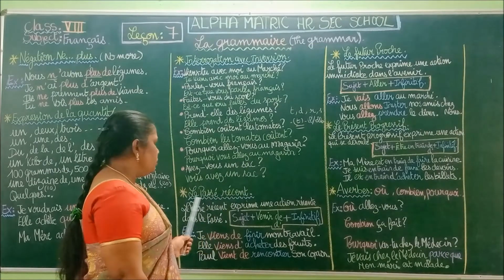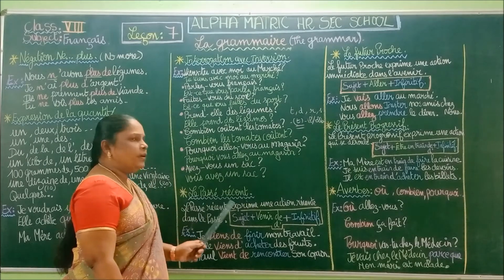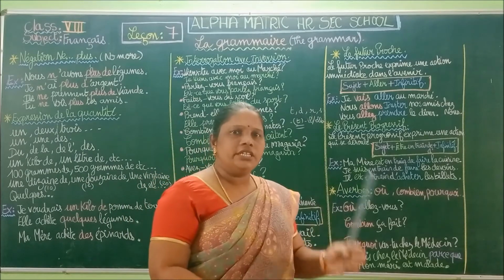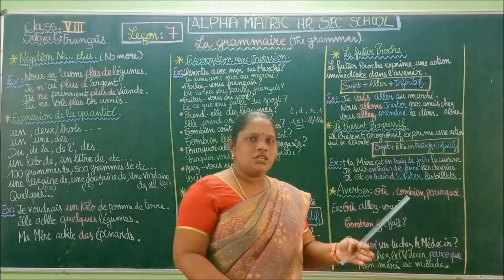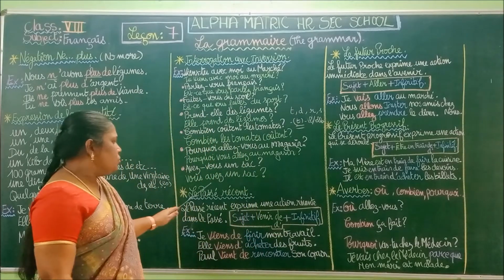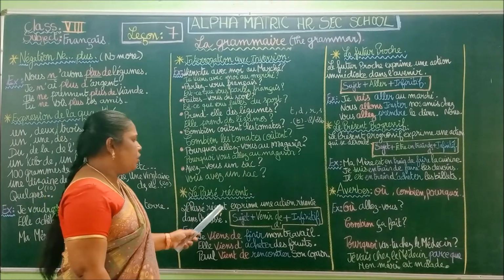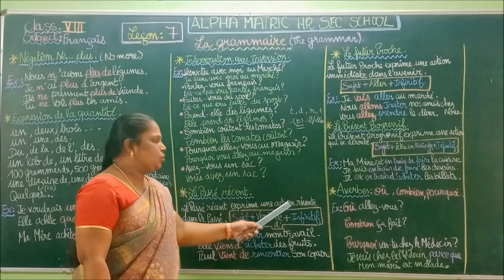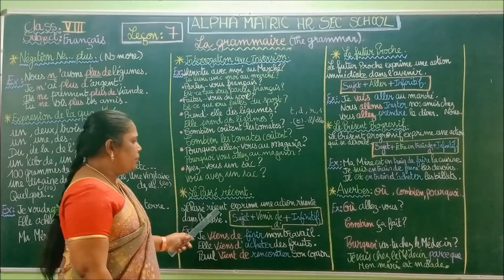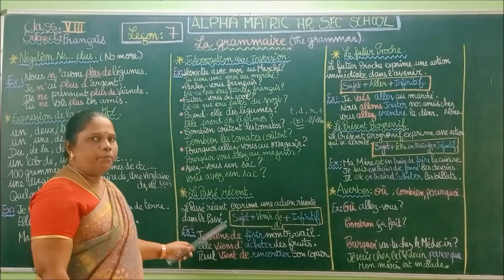Next one, we have le passé récent. We are going to use le passé récent. So what is the passé récent? It's the recent past, an action which has just happened in the past, which is over just now. So this is a tense. Le passé récent exprime une action récente dans le passé. So the recent past expresses an action which is recent in the past.